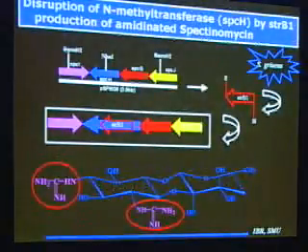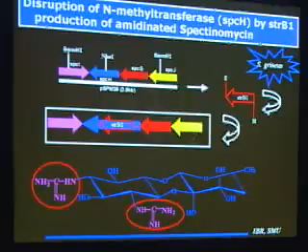And similarly, in another case, we are working on the production of hybrid streptomycin by the disruption of this N-methyltransferase gene. In this case, we took this strB1 gene from Streptomyces griseus by PCR, and it is disrupted from this to this portion. This spcH is the N-methyltransferase of spectinomycin.